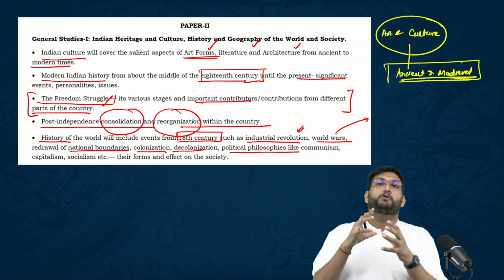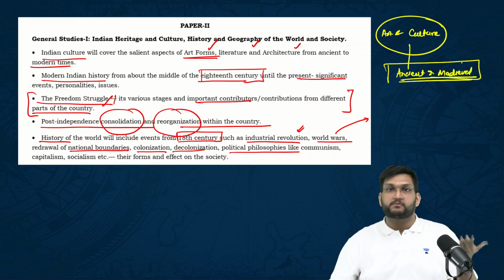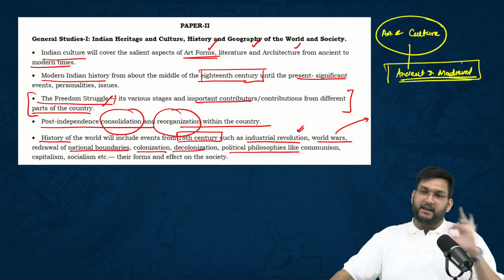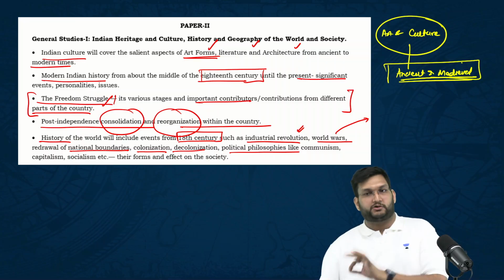The idea is, if you don't know the timeline of ancient and medieval, who are the Delhi Sultans or what is Mughal architecture, who are the Mughals, you will never be able to write good answers for art and culture. So ancient and medieval has to be covered.